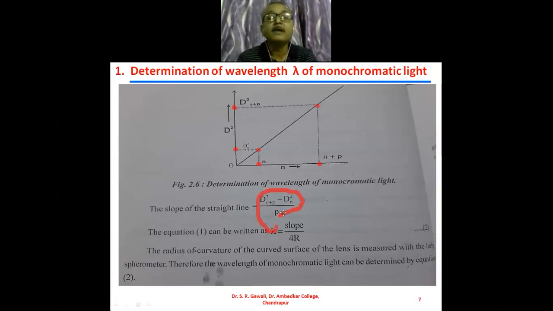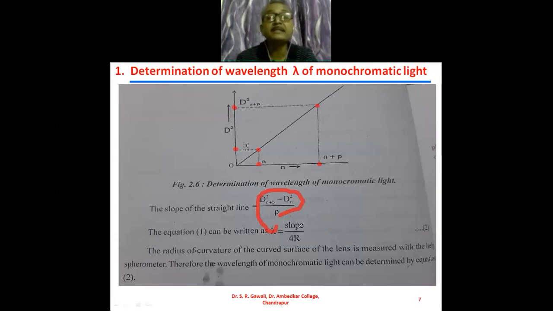Now the same equation we can write in a different manner. Equation number 1 can be written as lambda is equal to slope, that is d(n plus p) square minus d(n) square upon p, which is nothing but the slope of the straight line. So we will substitute this value of the slope. Slope divided by what is remaining in equation number 1, 4r. So slope upon 4r will give us the wavelength of monochromatic light.